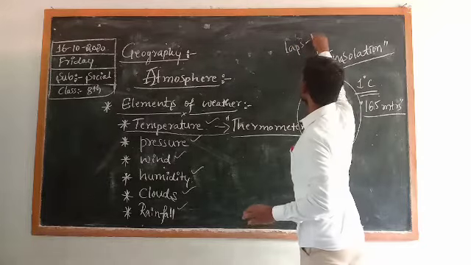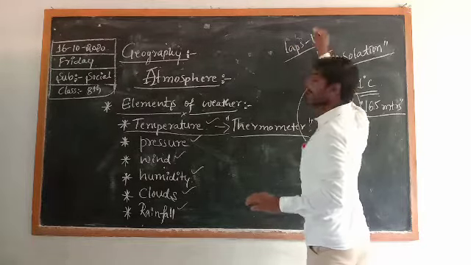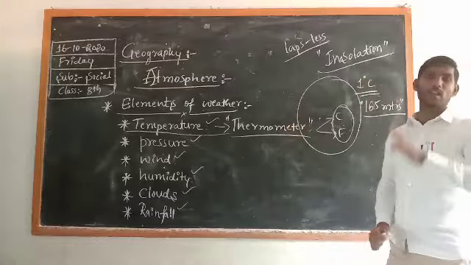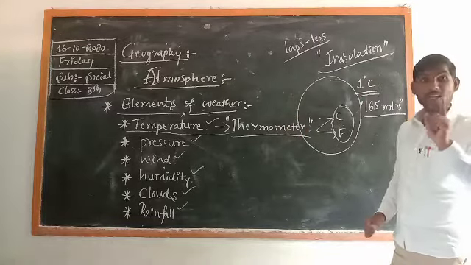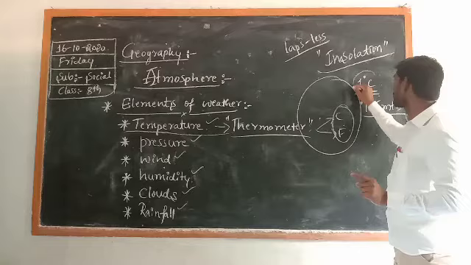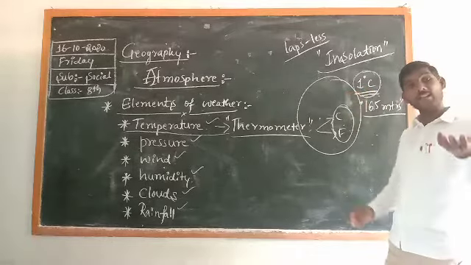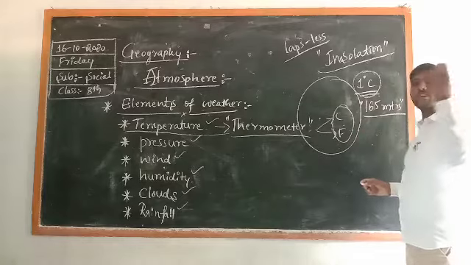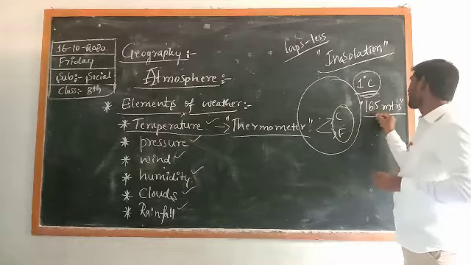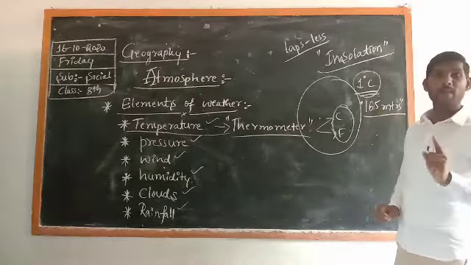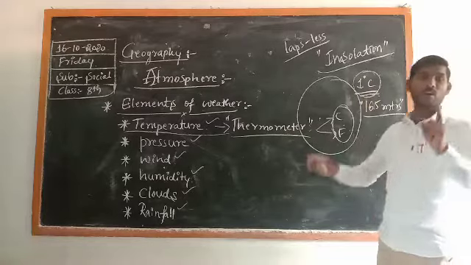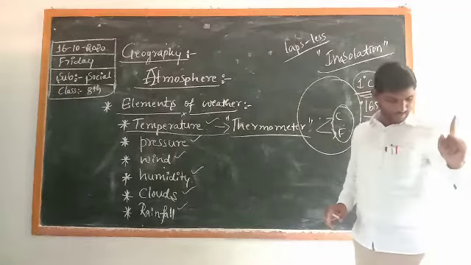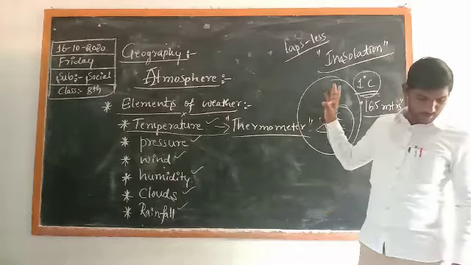Lapse means less. Here temperature is less: 1 degree Celsius less for every 165 meters of height.